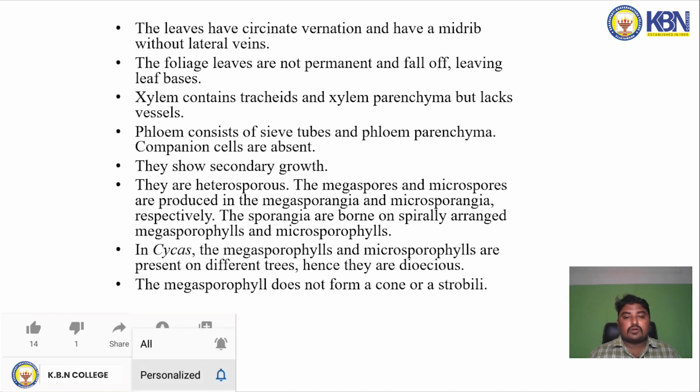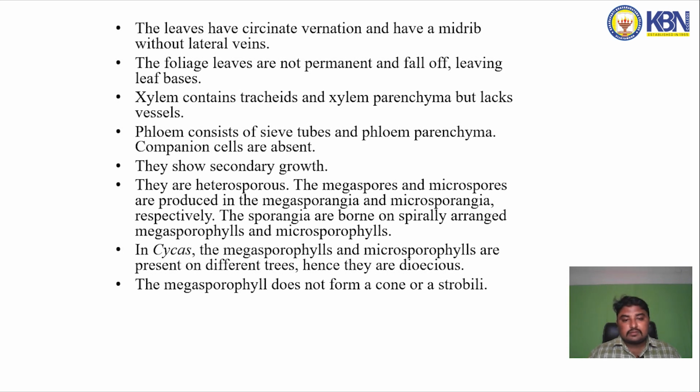They are heterosporous. The megaspores and microspores are produced in the megasporangia and microsporangia respectively. The sporangia are borne and spirally arranged on megasporophylls and microsporophylls. In cycas, the megasporophylls and microsporophylls are present on different trees, hence they are dioecious. The microsporophylls do not form a cone or strobilus.